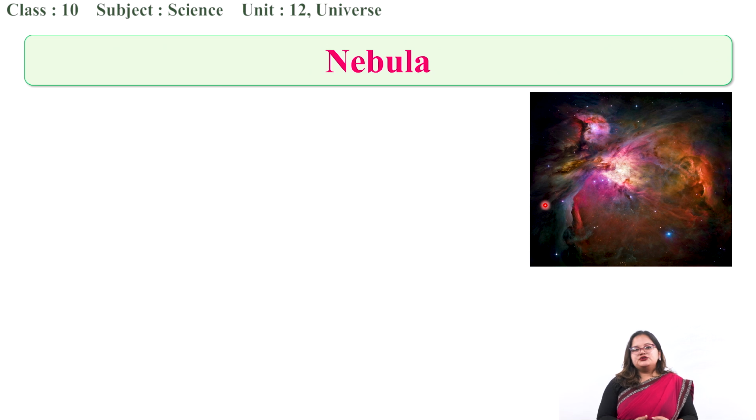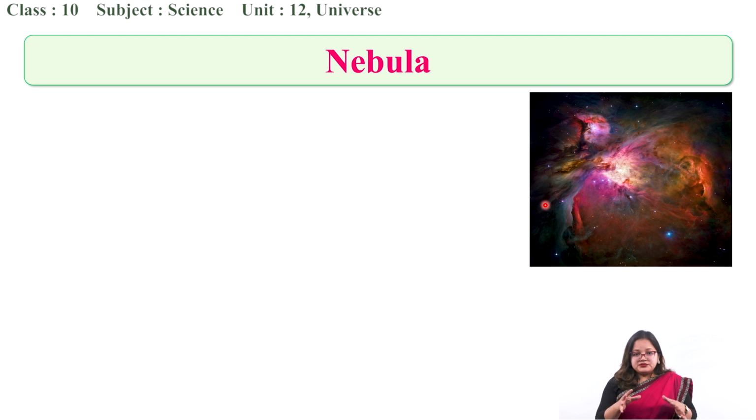Here in this slide, in the diagram, you can see a nebula. This is not some ordinary nebula, it is not some imaginary nebula. This nebula is known as Orion Nebula. I think you have heard the term Orion, right? Mostly during winter seasons, if you look up at the night sky, you will be able to see Orion constellation.